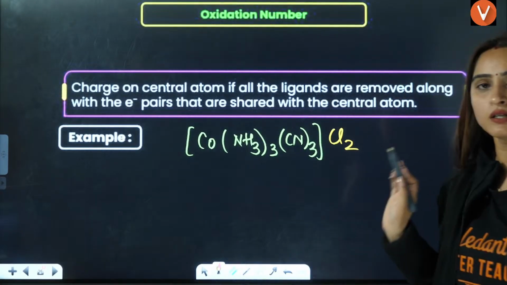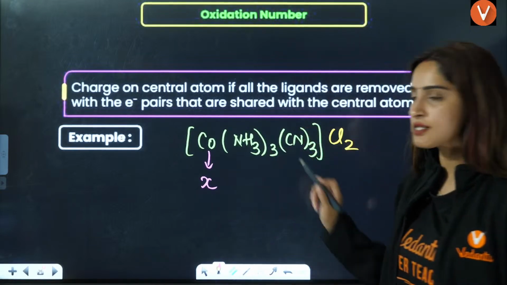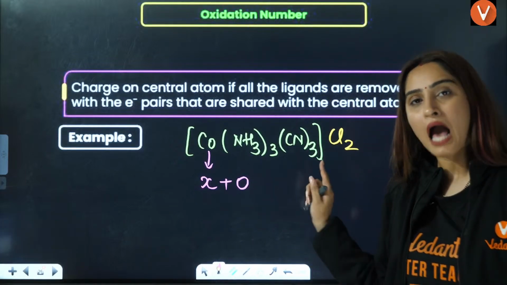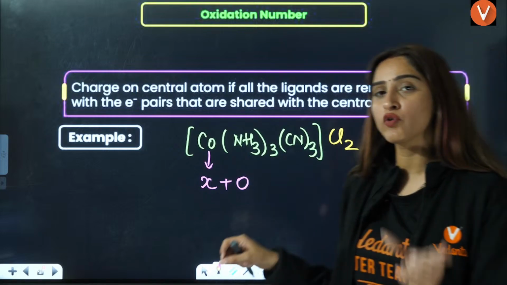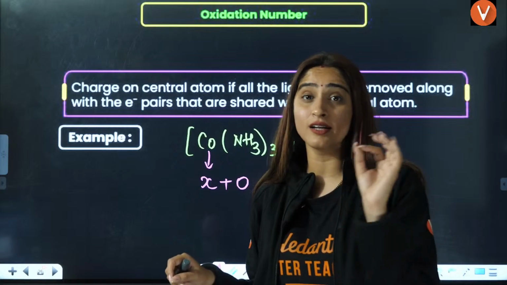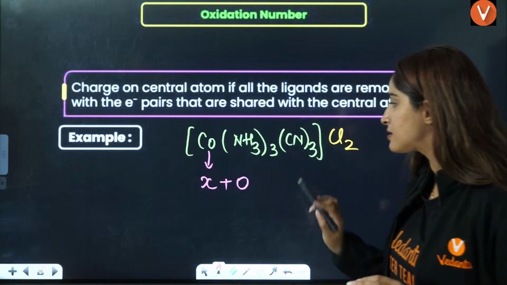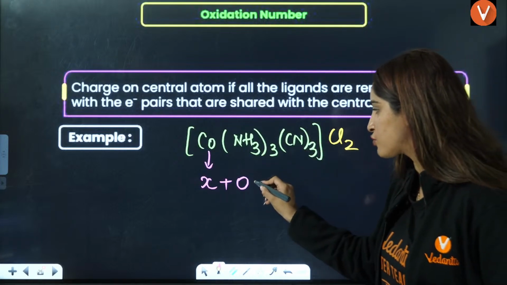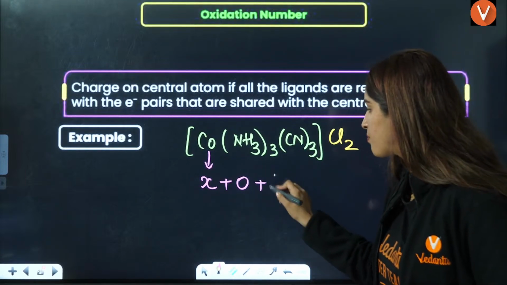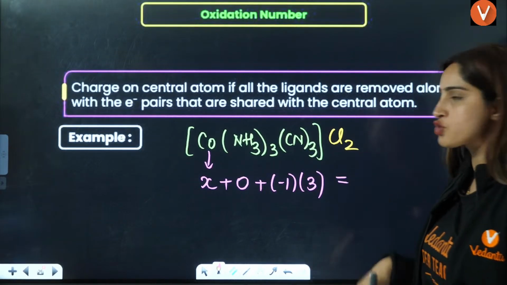Now, how will you calculate the oxidation number? Very simple. Take this as X. If this is a neutral ligand, this will be 0. You will say, ma'am, how will I know which is neutral? I'll give you one table for that. Go and revise that table on a daily basis, until you are able to recall every single ligand. So this is 0 because it is a neutral ligand. This is a negative ligand, so it is -3, because basically it will be plus -1 into 3, as 3 ligands are of -1 charge.